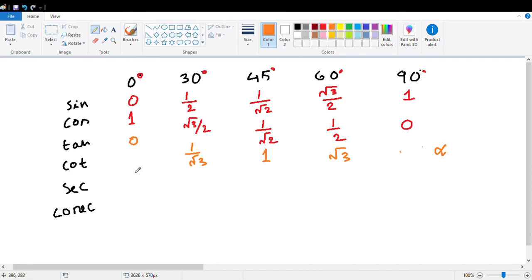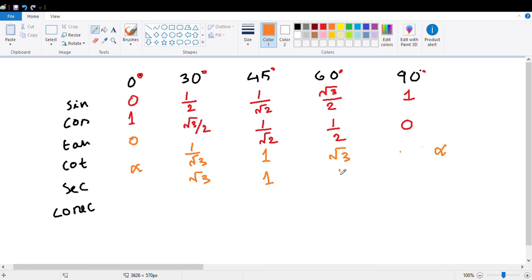Cot theta, that is cot 0 degree, means 1 upon tan, that is 1 by 0, that is infinity. Again, cot 30 will be root 3. Cot 45, 1.